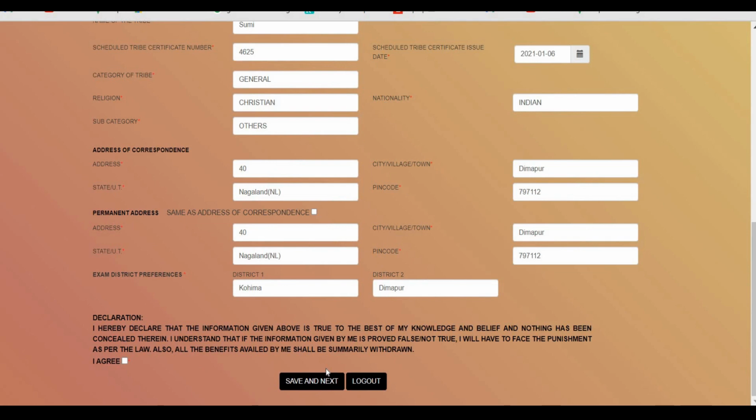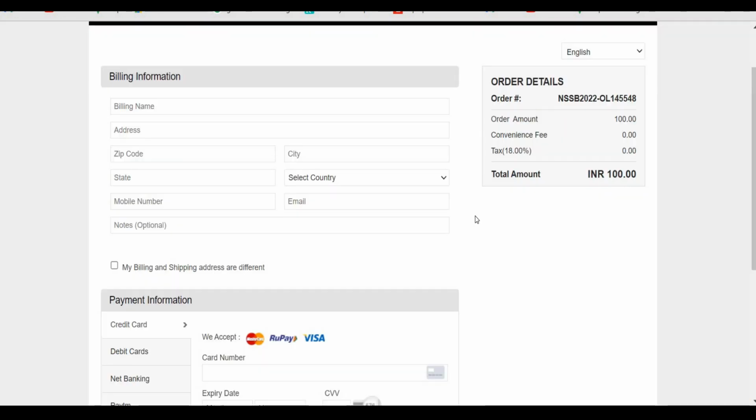So after this, the next point is regarding the billing address. Let me show you how you have to enter the billing address. For the next point, the information that you have to enter is based on the card number that you will be using for the payment.